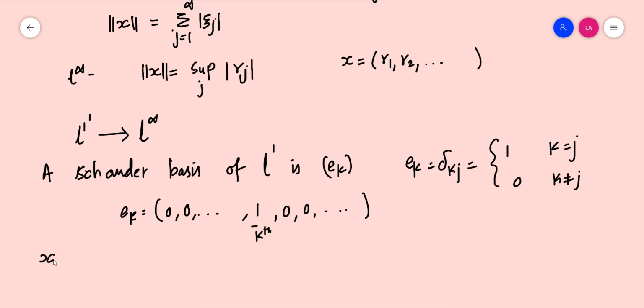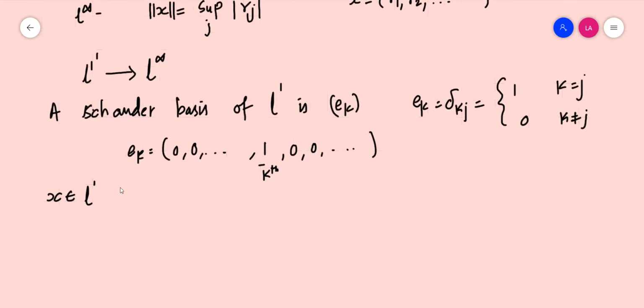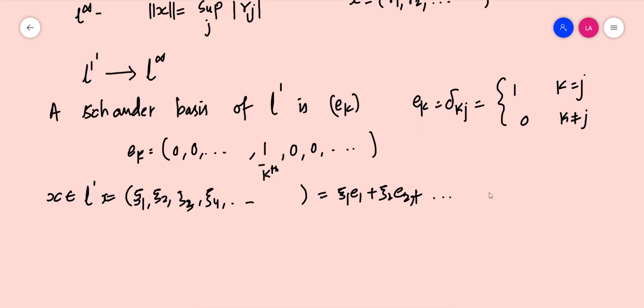For every x in L1, we can clearly see that x can be written as a linear combination of E1, E2, etc. Let x be the sequence zeta 1, zeta 2, zeta 3, zeta 4, etc., which is an element of L1. Then x can be written as zeta 1 E1 plus zeta 2 E2 plus etc., zeta k Ek plus etc. So x can be written as the summation over j from 1 to infinity of zeta j Ej.